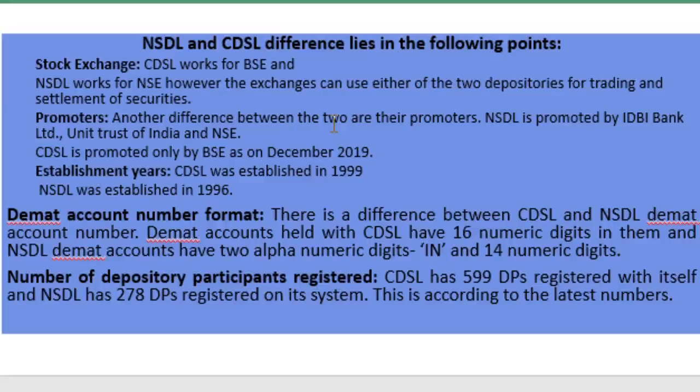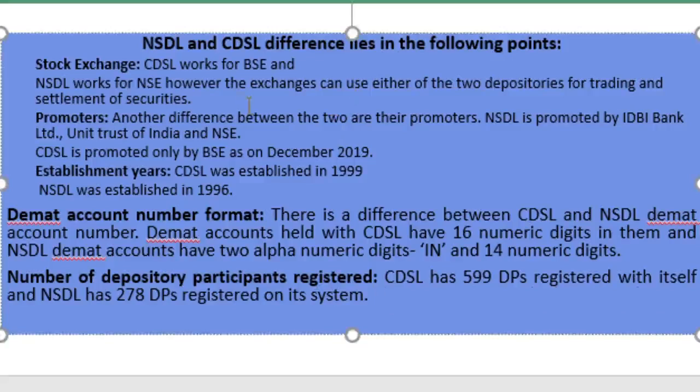Number of depository participants registered: CDSL has 599 depository participants registered with it, NSDL has 278. So there are differences in whom they work with, the year of establishment, their promoters, the number of demat accounts and the number of depository participants.